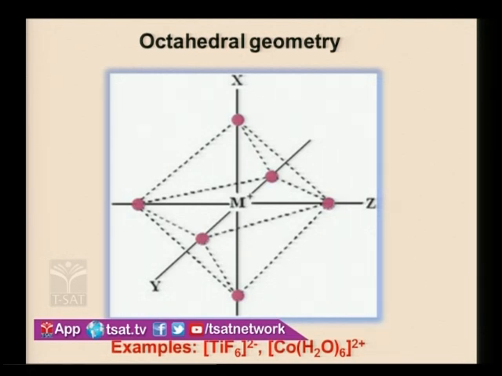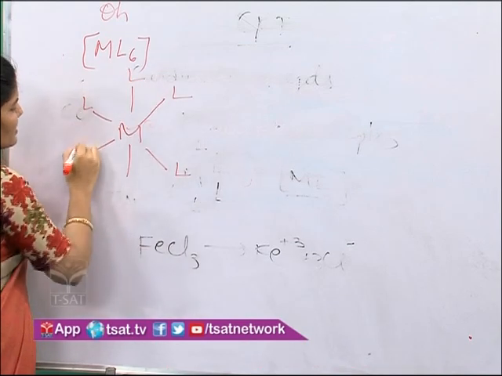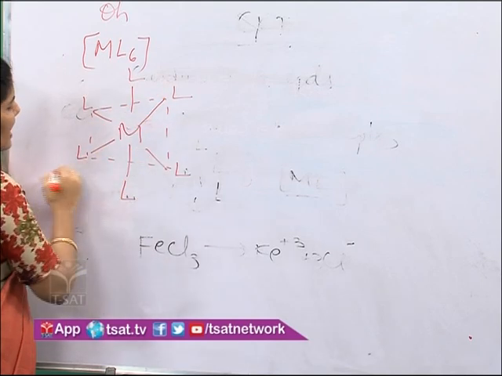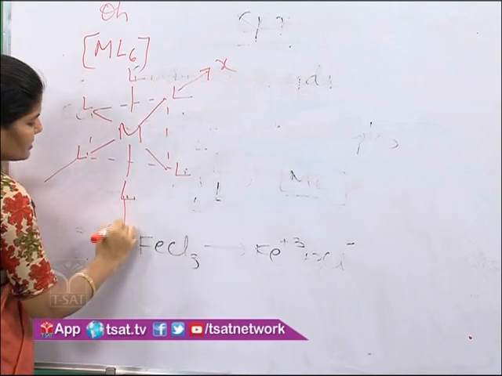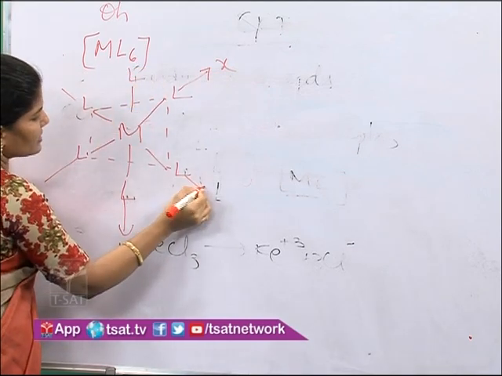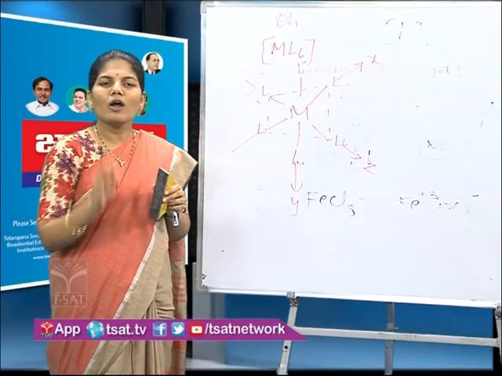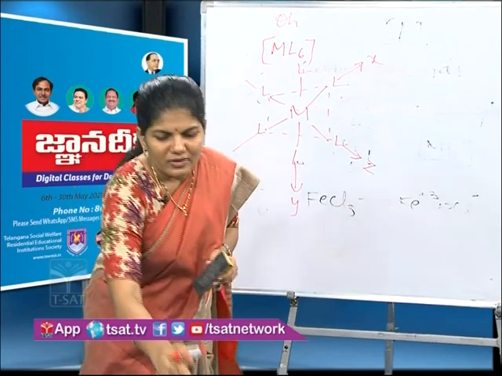Now assign the axes for this complex: this is the X axis, this is the Y axis, and this is the Z axis. 3 ligands are along the axes.